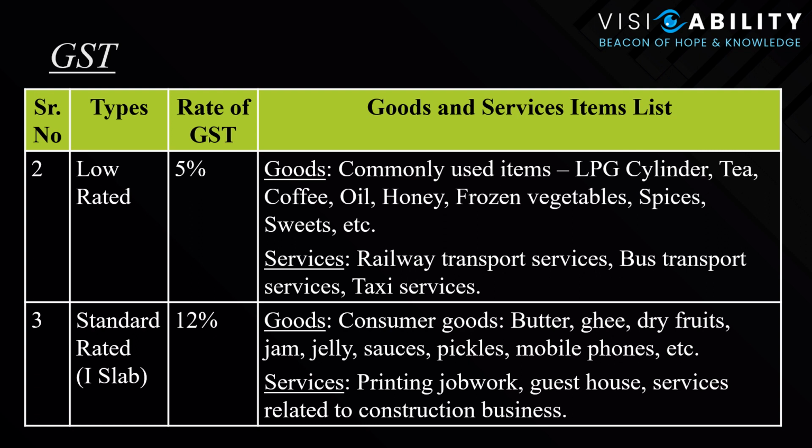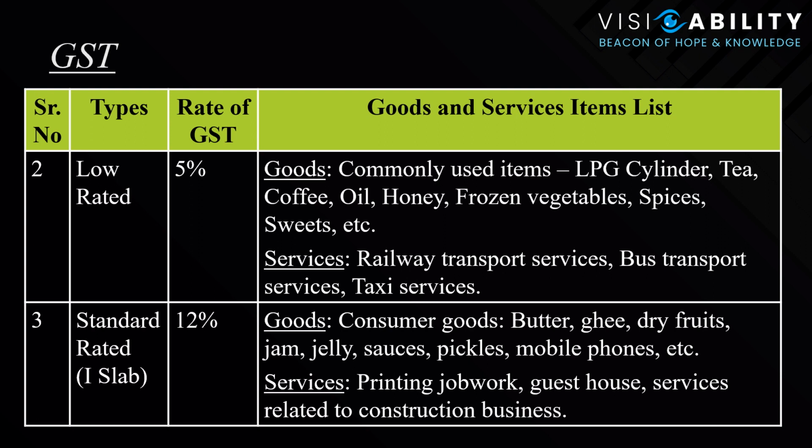Now, as we go ahead, we would see how the GST rate keeps increasing depending on the conditions and the types of goods and services. The low rated GST, where only 5% is charged, applies to the LPG cylinder, tea, coffee, oil, honey, frozen vegetables, spices, sweets, etc. For services, the railway transport service, bus transport service, and taxi services are all charged at 5%.